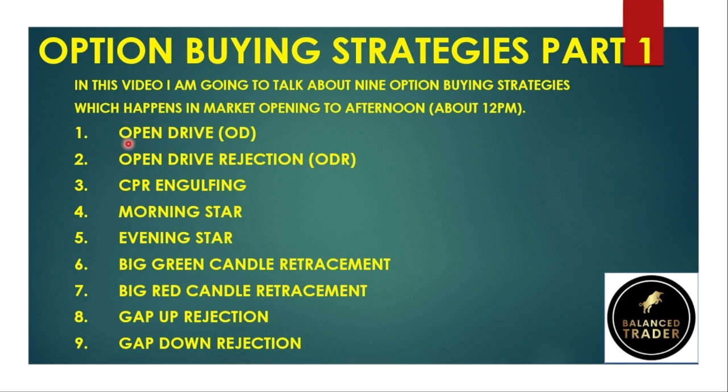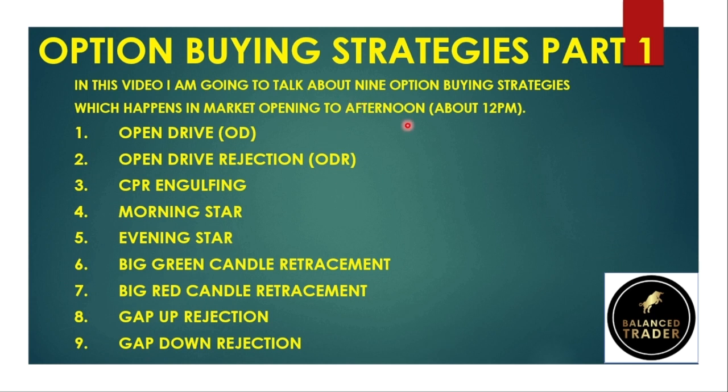So the first one is open drive, the second one is open drive rejection, the third one is CPR engulfing, the fourth one is morning star, the fifth one is evening star, the sixth one is big green candle retracement, the seventh one is big red candle retracement, the eighth one is the gap up rejection, and the last one is gap down rejection. All these strategies or setups are based on CPR and pivot points.